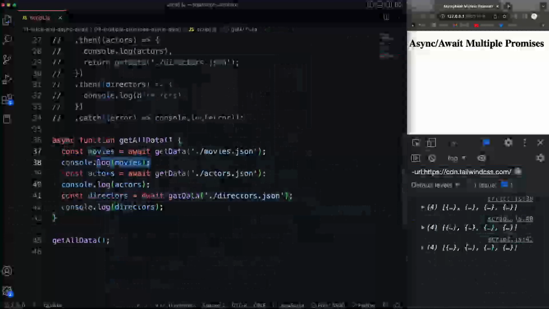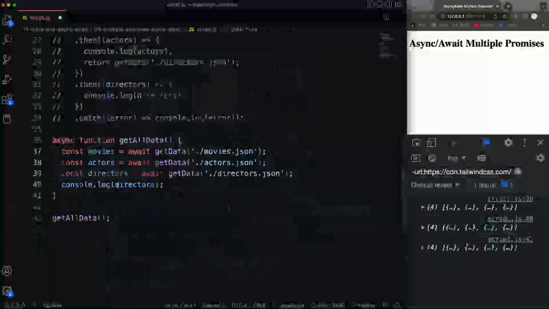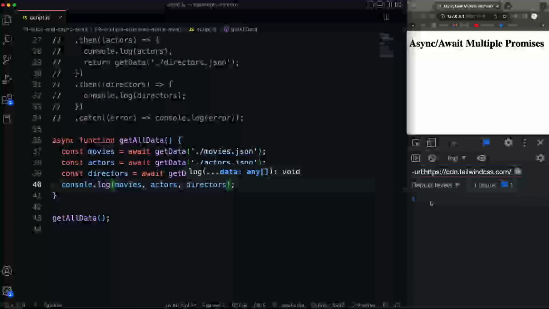Now, even better, I console logged this after we got the movies, so it does take a little time, but I could just get rid of that, and then console log down here movies, actors, and directors, and save that. And what'll happen is it'll get them all, and then they should just pop right in here. Okay, because I'm waiting till the end to console log.